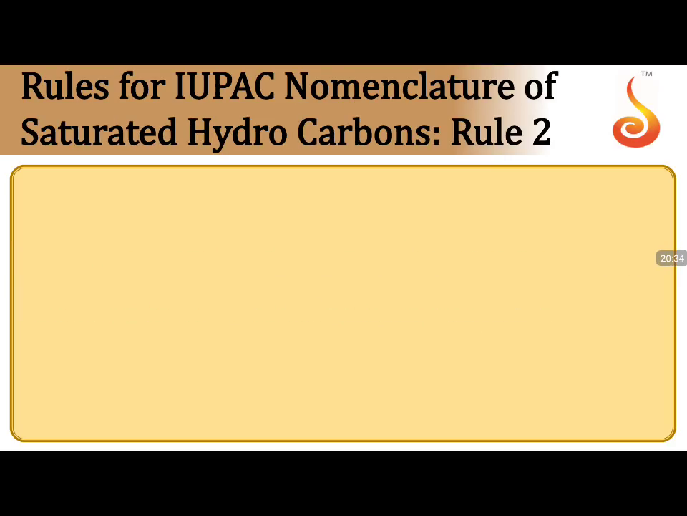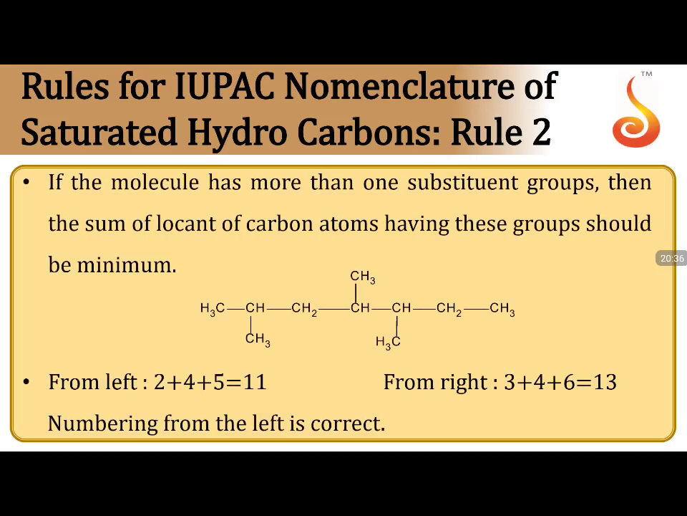Now rule number 2: if a molecule has more than one substituent group, then the sum of the locants of the carbon atoms having these groups should be minimum. What do you mean by locant positions? The sum of the positions of the carbon atoms having these groups should be minimum.